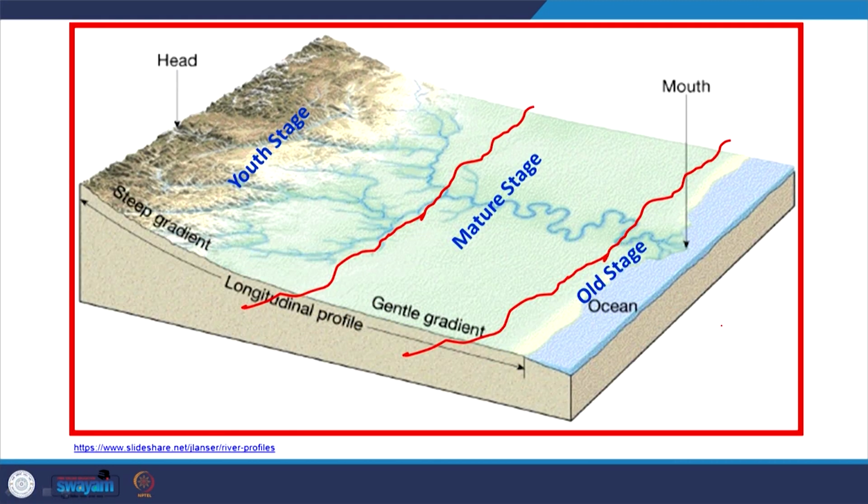Let us discuss it. If we divide this river basin, this side is the youth stage, where the river is mostly carrying out erosion. Here it is mostly transportation and some deposition, and most of the deposition takes place at the river mouth in the form of deltas.